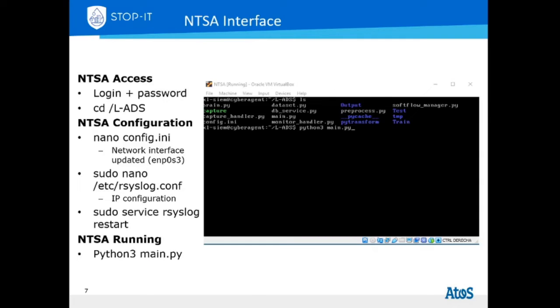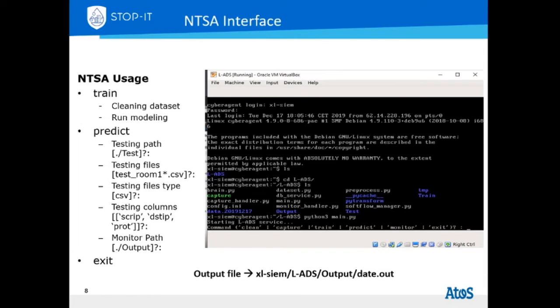Before running the tool, we need to configure the network interface, update the IP address, and configure the communication with the syslog. To run NTSA, you must locate inside the LADS folder and run the following command: python3 main.py. The NTSA tool will process the information and provide the following service modes to continue. So you have options like clean, capture, train, predict, monitor, and exit.